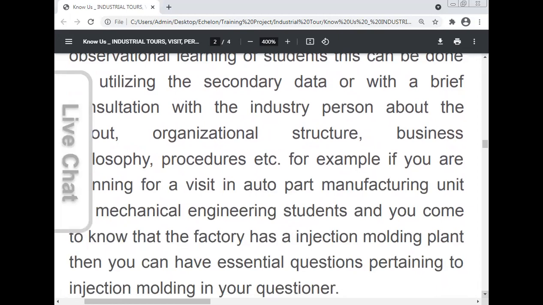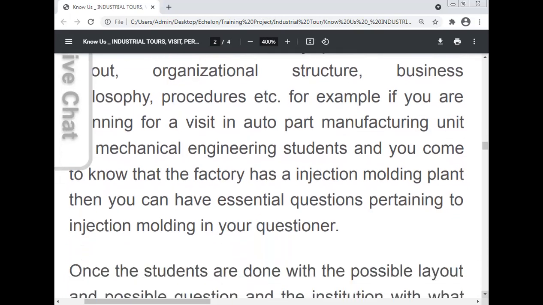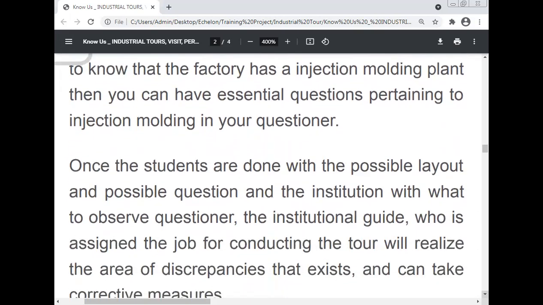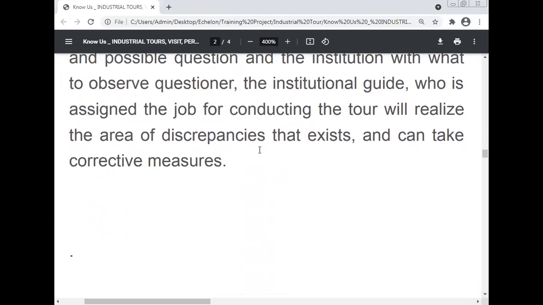For example, if you are beginning a visit to an auto part manufacturing unit as a mechanical institute student, and you come to know that the factory has an injection molding plant, then you can include essential questions pertaining to injection molding in your questionnaire. Once the students are done with the possible layout and questions, the institutional guide who is assigned the job of conducting the tour will realize the areas of discrepancy that exist and can take corrective measures.